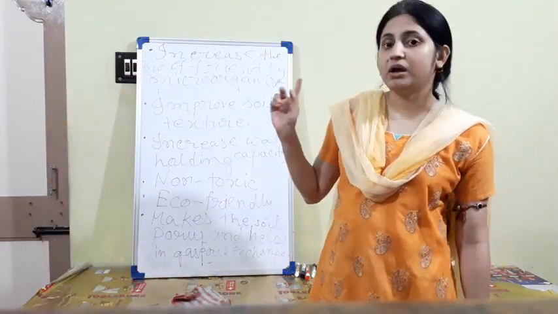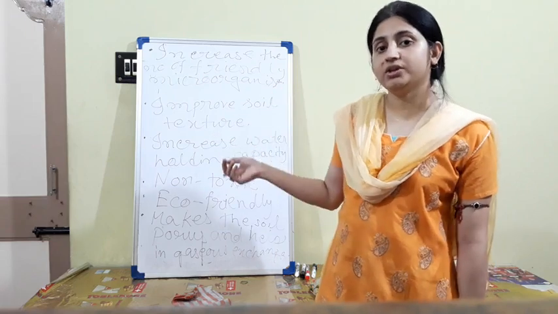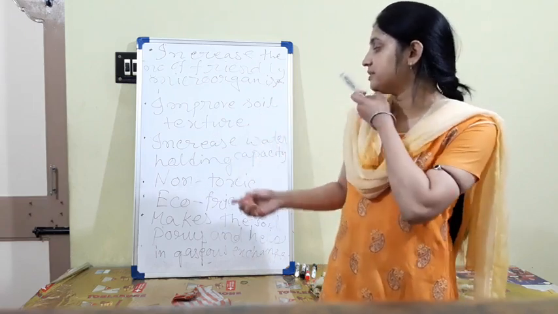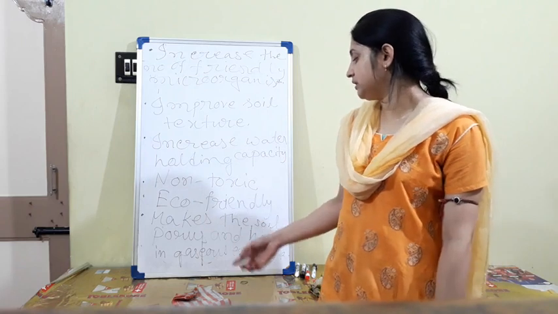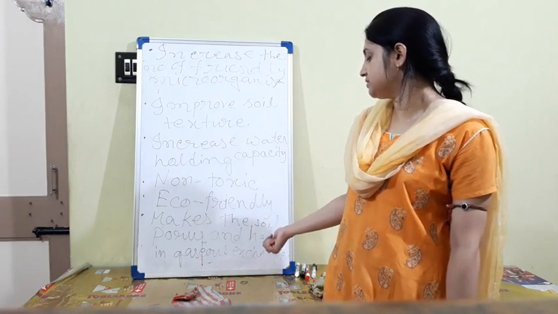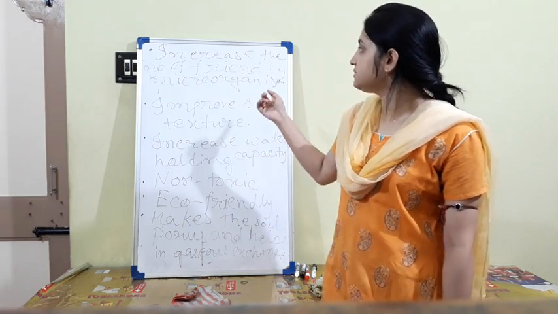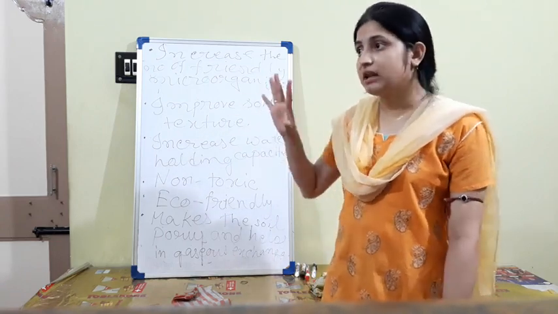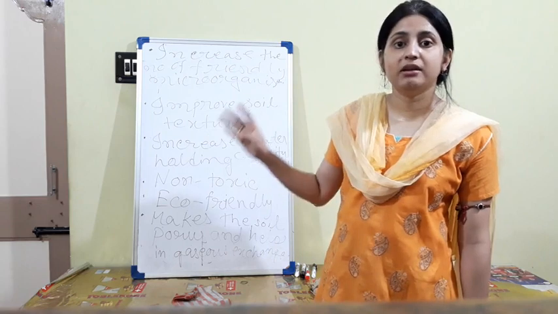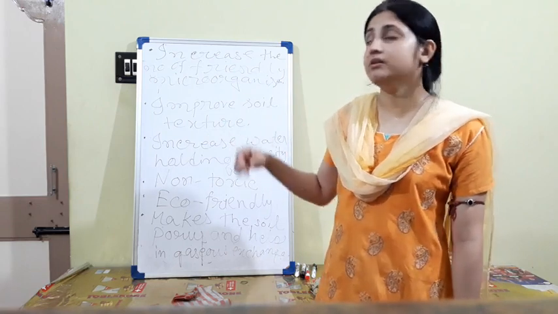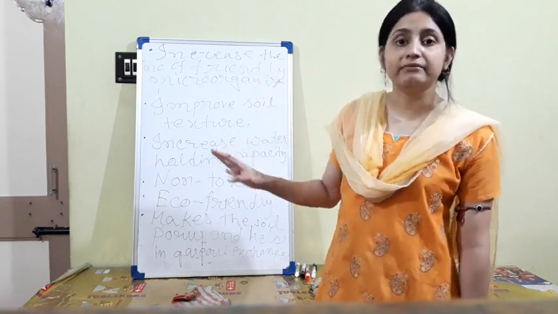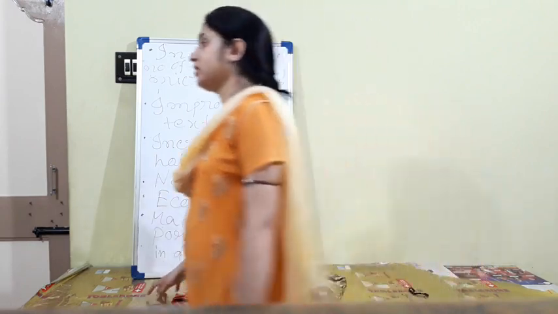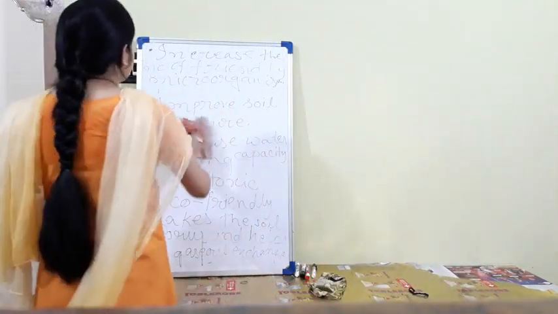That is improve soil fertility, improve soil texture, improve water holding capacity, non-toxic, eco-friendly, makes the soil porous and helps in gaseous exchange, increase the number of friendly microorganisms. Okay, that is all about manure. So what is manure, the process of producing manure, and what are the advantages of manure. Next, we move to what is fertilizers.